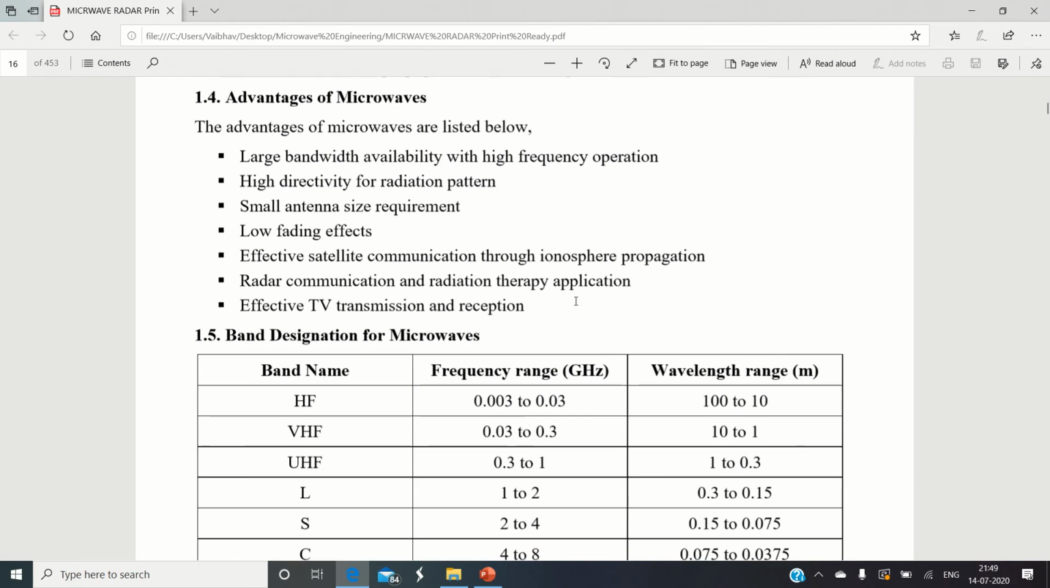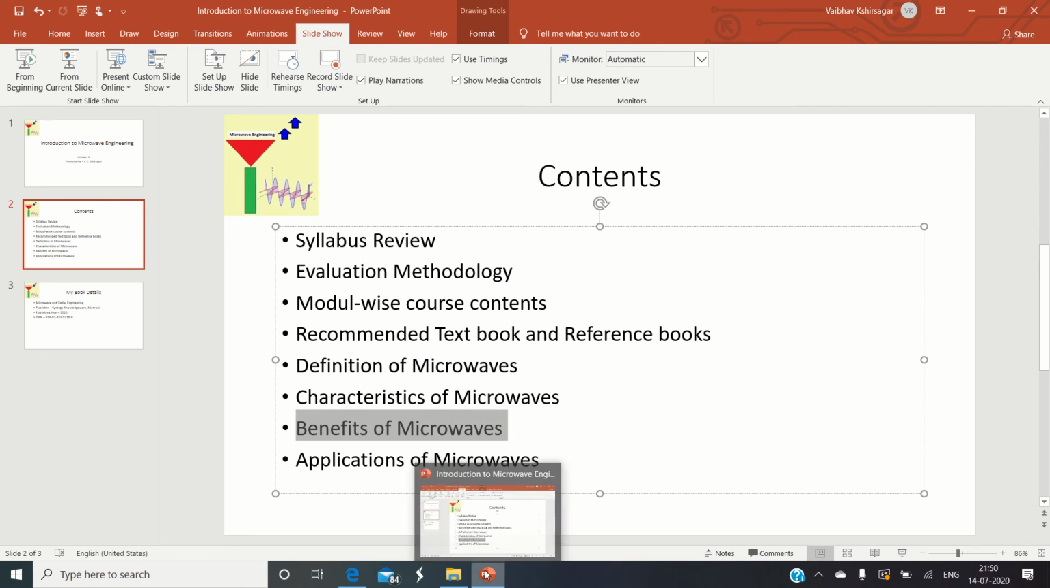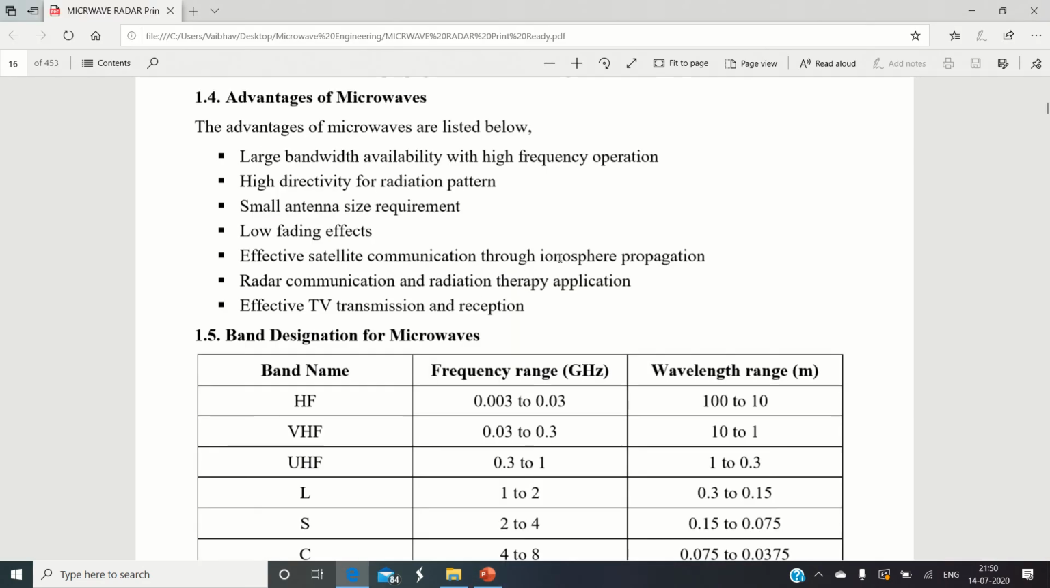Now let us move to the next slide from the characteristics of microwaves that we discussed. Now let us discuss what benefits the microwave is going to offer to us. The advantages or benefits that the microwave offers are listed here. One by one, let us explain the different advantages.